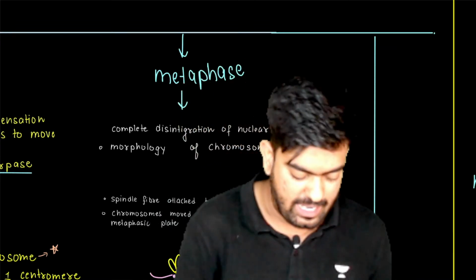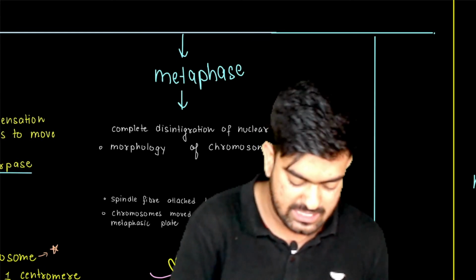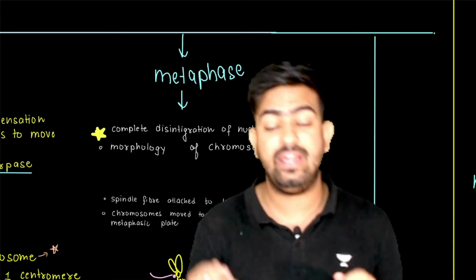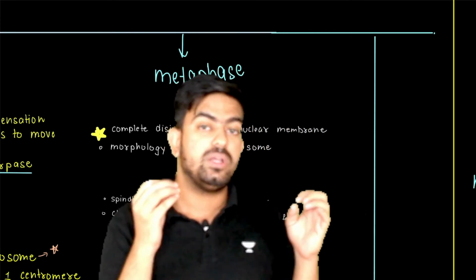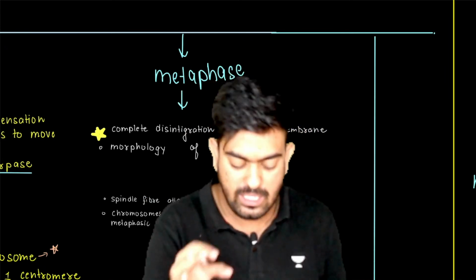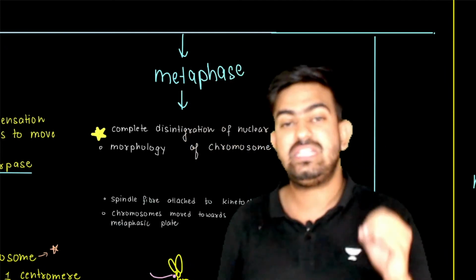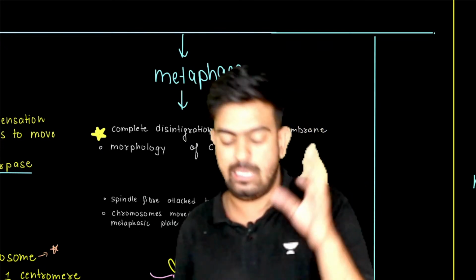From here, lots and lots of questions have been asked in the NEET examination, like in which stage we can see the morphology of the chromosome. The answer will be the metaphase. In the metaphase, we are able to see the chromosomes very clearly.